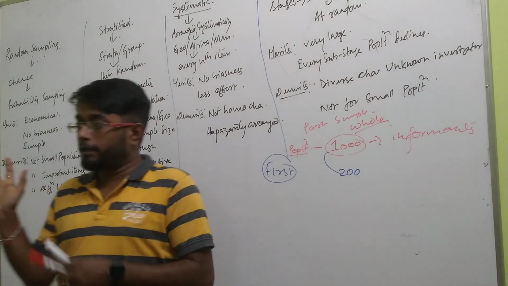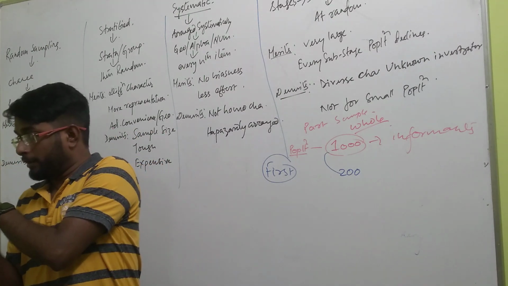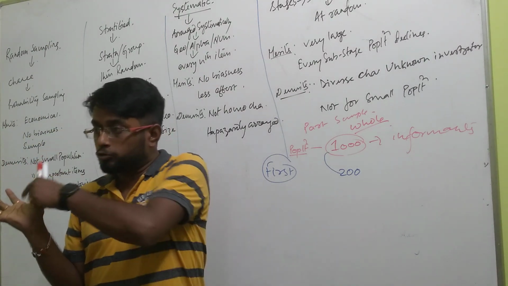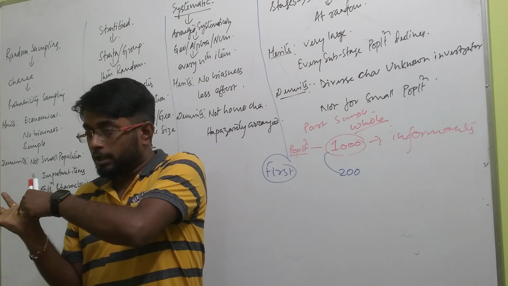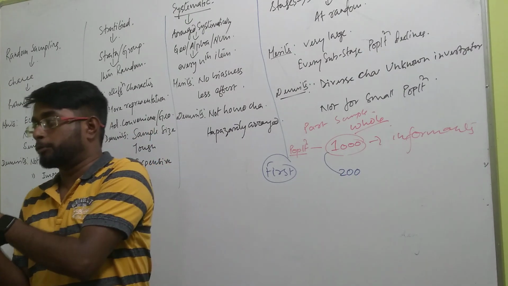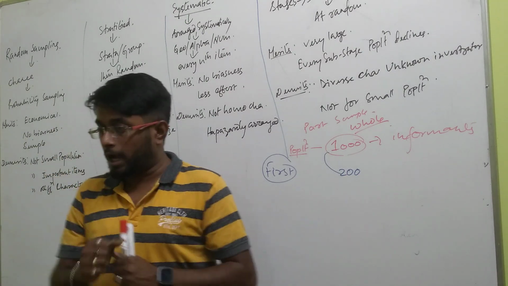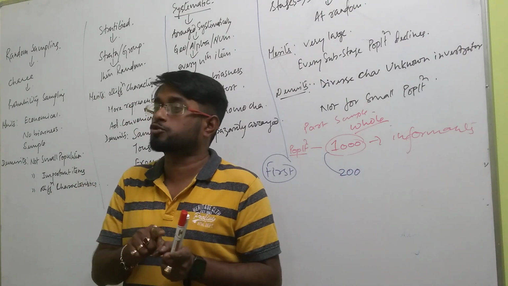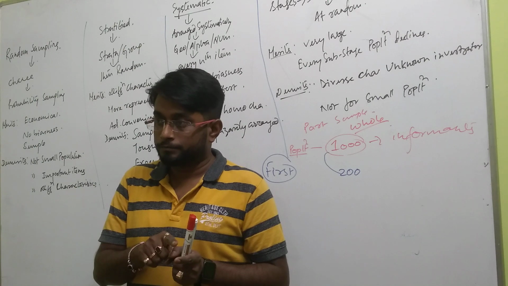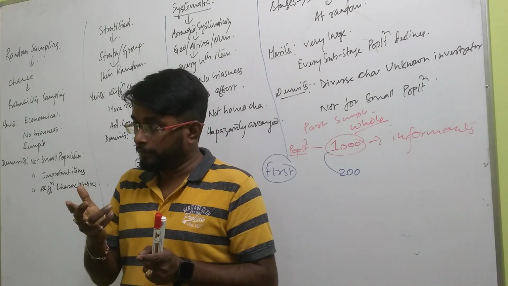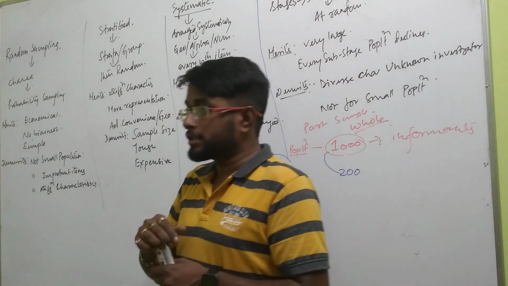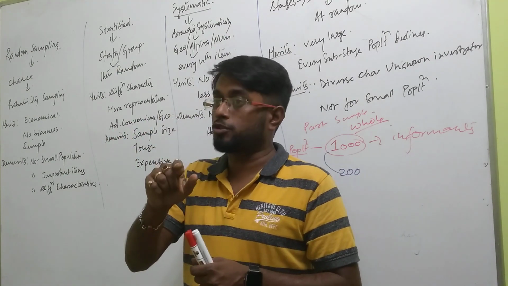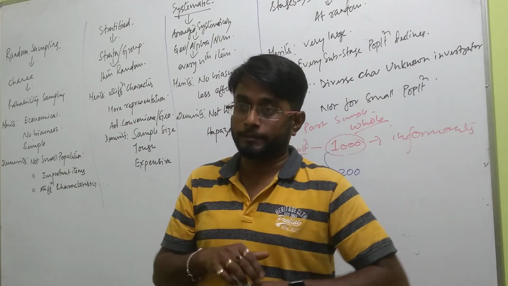On one hand you have 1000 population, on the other hand out of this 1000 you will study 200. Now the question comes, how will you study this 200 population? Are you getting my question? Okay. Now the point is, this how depends on the methods of sampling.